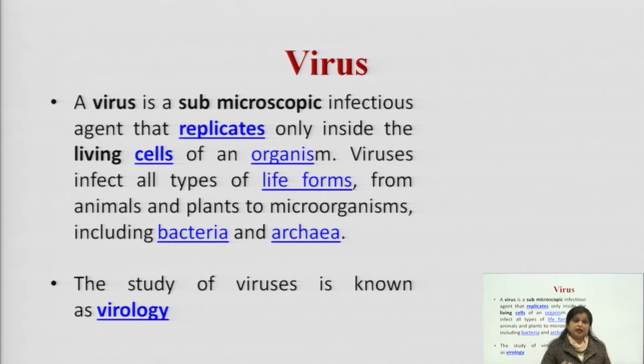Viruses are a special type of creature. They are neither eukaryotes nor prokaryotes. They are special creatures which replicate inside living cells. They can't grow outside. Viruses infect all types of life forms: animals, plants, bacteria, even other microorganisms too.